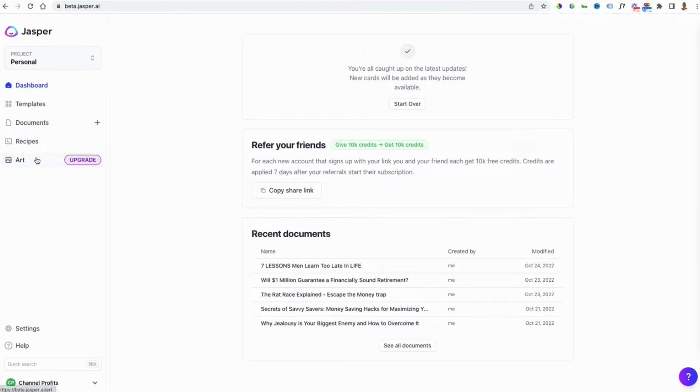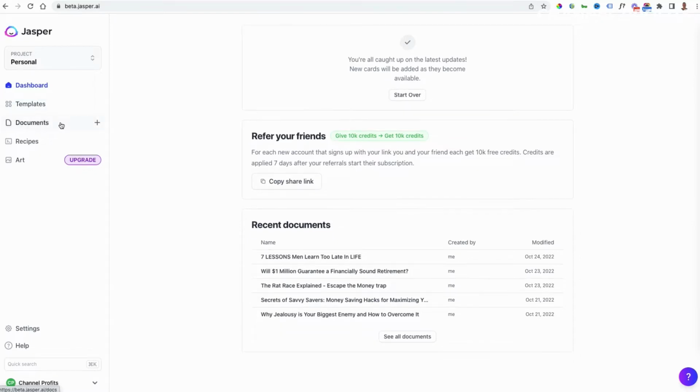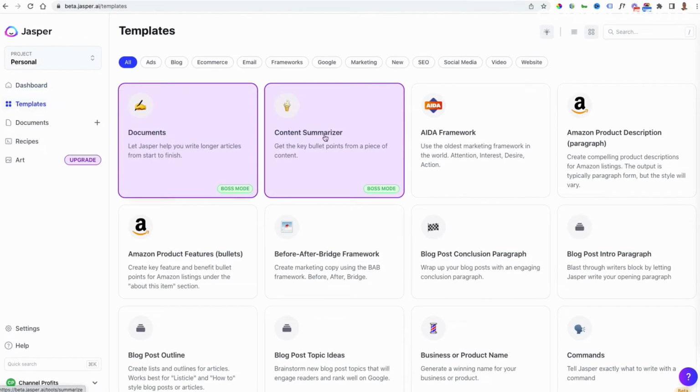But all I really care about inside of Jasper is creating my video scripts, blog posts, other types of copywriting such as sales pages and website pages. So the main thing you're going to be interested in is going to be templates and documents. Now, depending on the type of account you have, you're either going to have access to documents or just access to the templates.